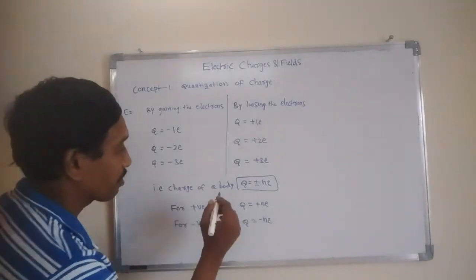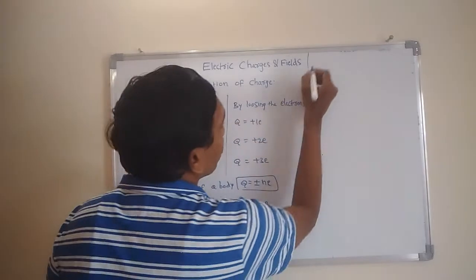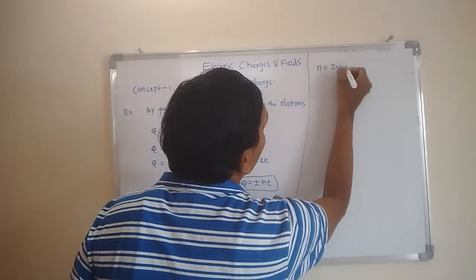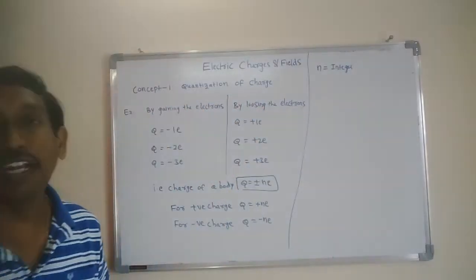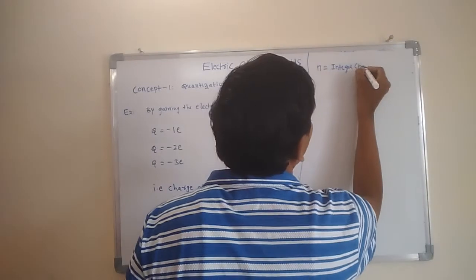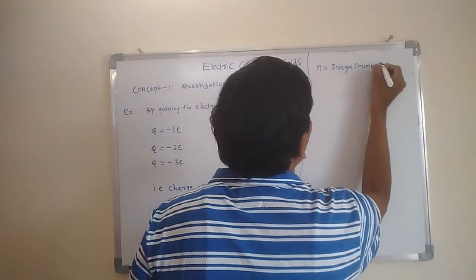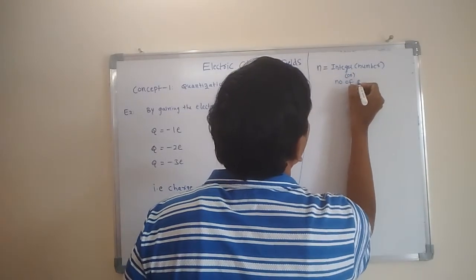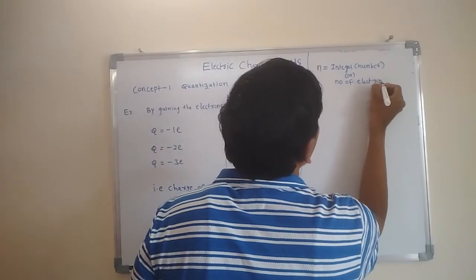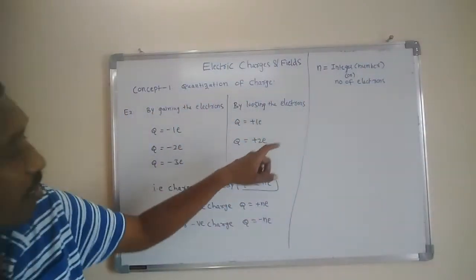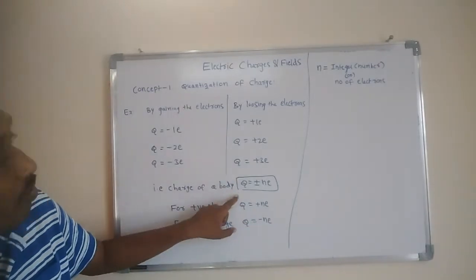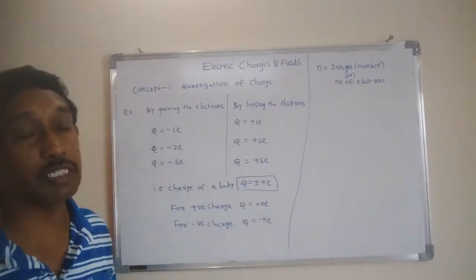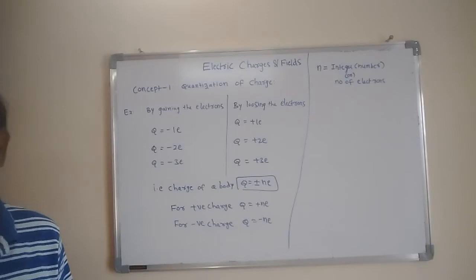In this expression, you want to understand what N is. N stands for an integer, a number. This number stands for the number of electrons. N stands for the number of electrons transferred from one body to another body. If you know how many electrons are transferred, you can very easily measure the charge of a body.